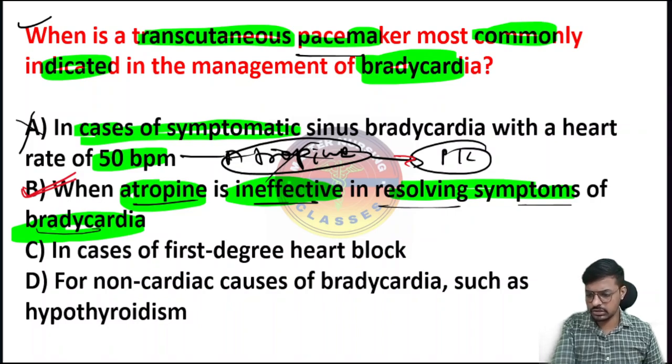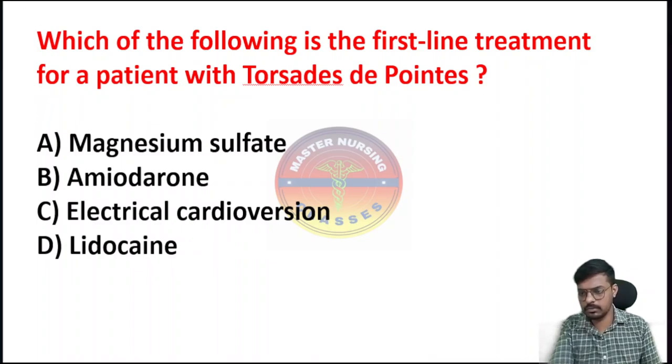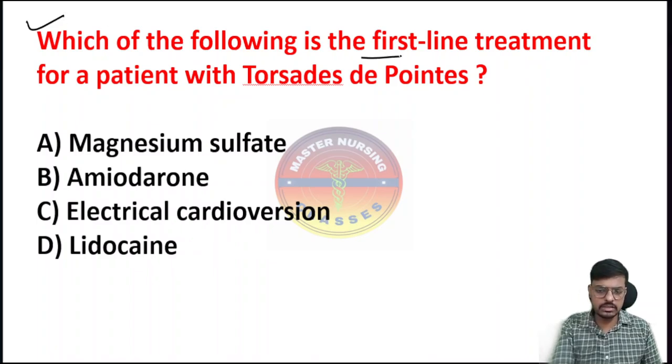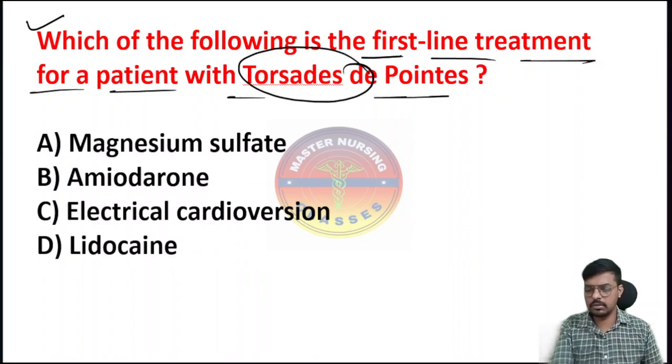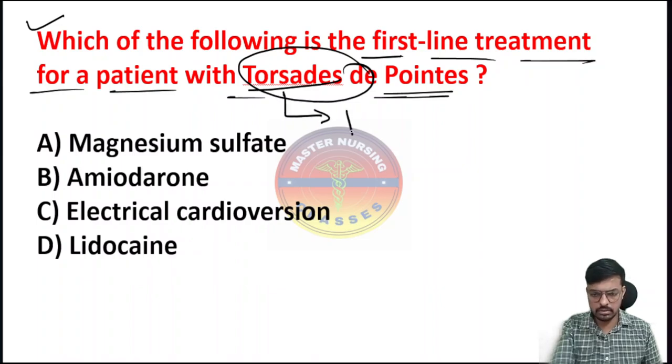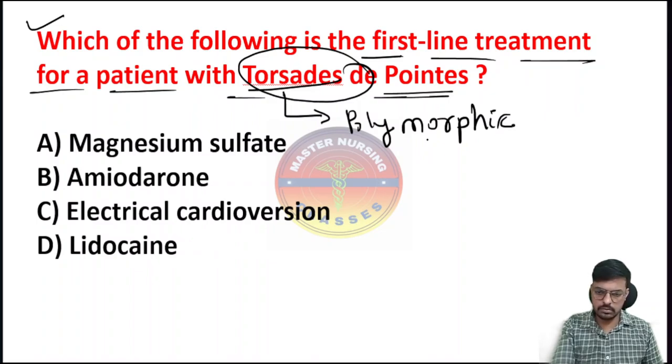So here is the next question. Yes, very important, very beautiful question. Give response to this question and we will move on. Which of the following is the first line treatment for a patient with Torsades de Pointes? We can also call Torsades de Pointes a polymorphic ventricular tachycardia.